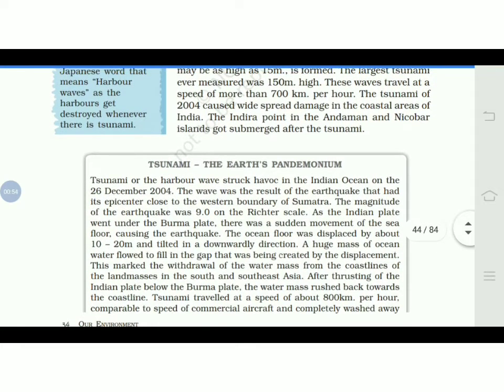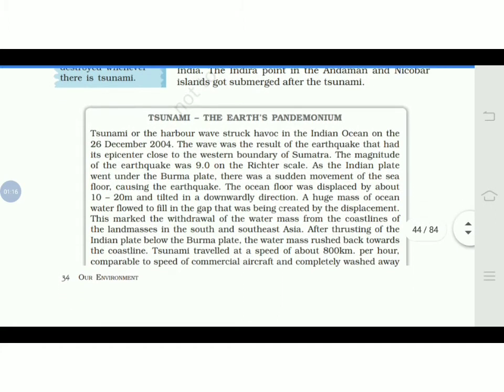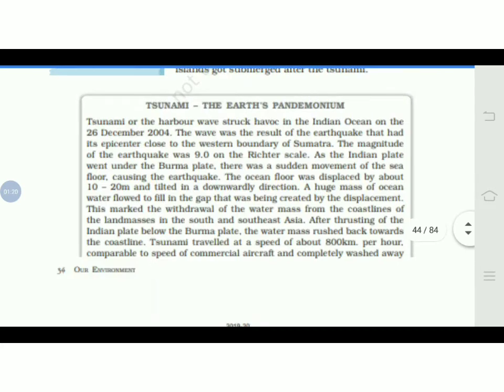Normally it can rise up to a height of 15 meters, but the highest wave measured was 150 meters, and it can also travel 700 kilometers per hour. A similar kind of tsunami was caused in 2004 in India, the case study that we are going to cover in this video.